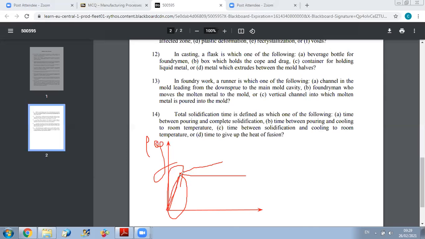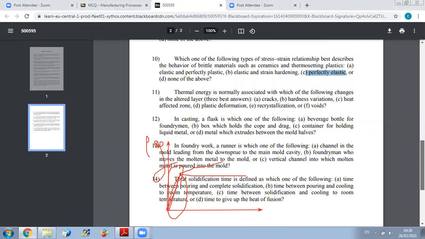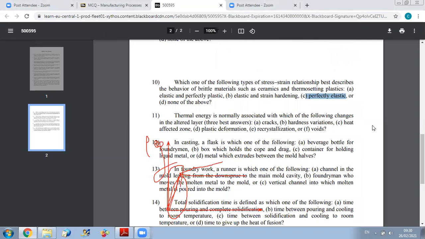Okay, so these are the different types you can encounter in the behavior of materials: strain hardening behavior, perfectly elastic, perfectly plastic. Each type we have seen in detail in the course material. Elastic and perfectly plastic is the case, as we said, of a material that is worked at very high temperature, above recrystallization temperature. Elastic and strain hardening is normally the case of metals at room temperature. Perfectly elastic is the case of brittle materials.